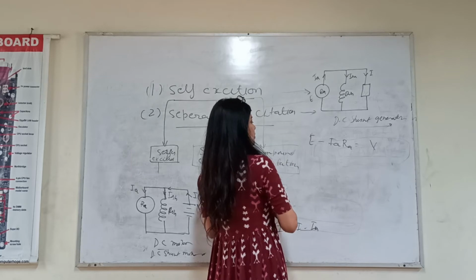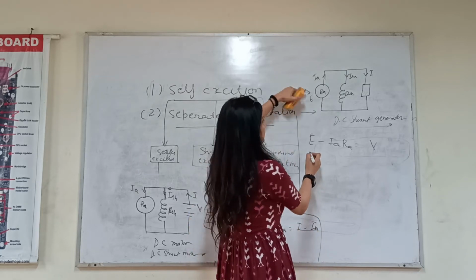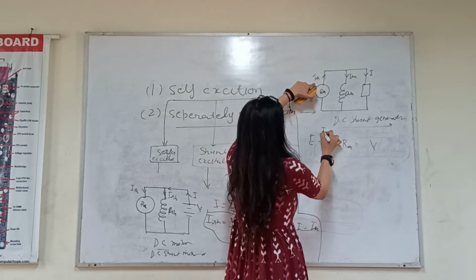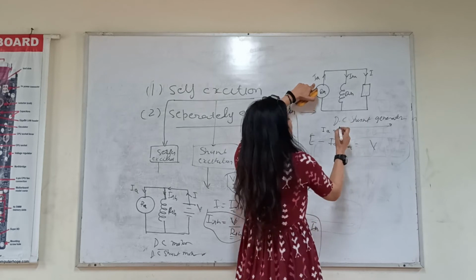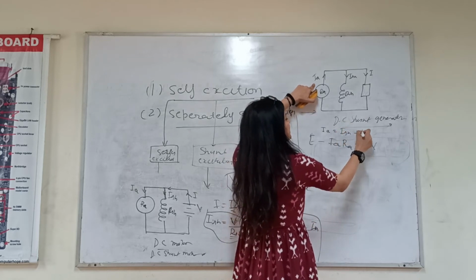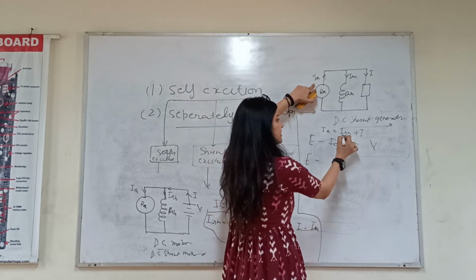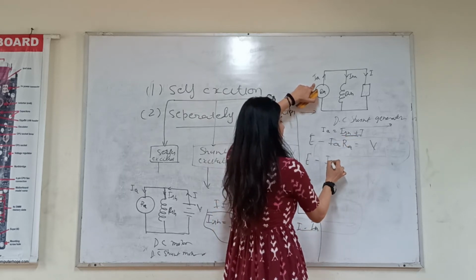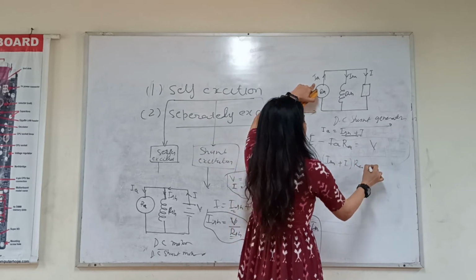According to this equation, what is I? I is equal to, current starts from here, then it goes to the other two branches, ISH plus IA. So in this, E minus (ISH plus I) into RA is equal to V.